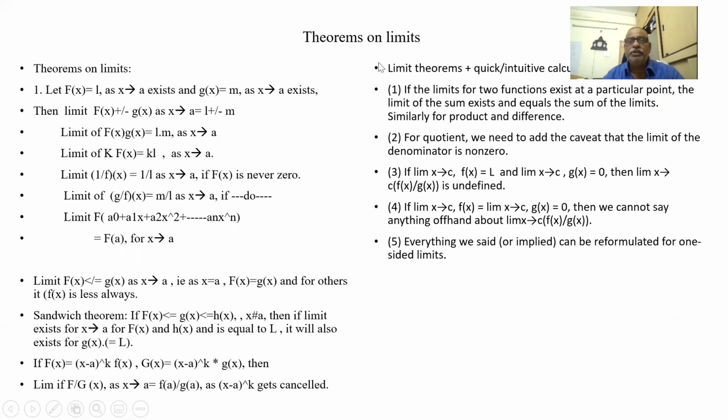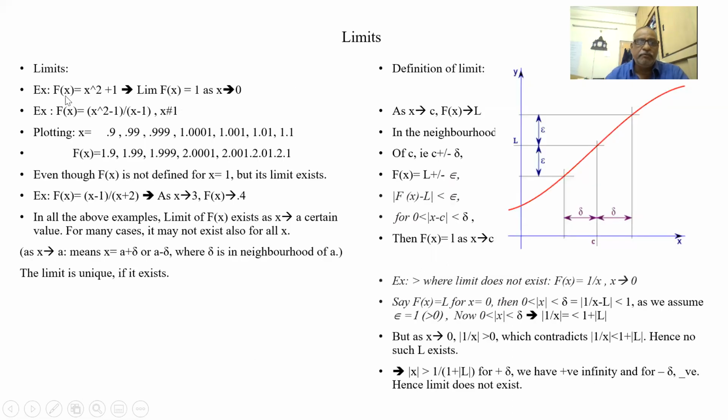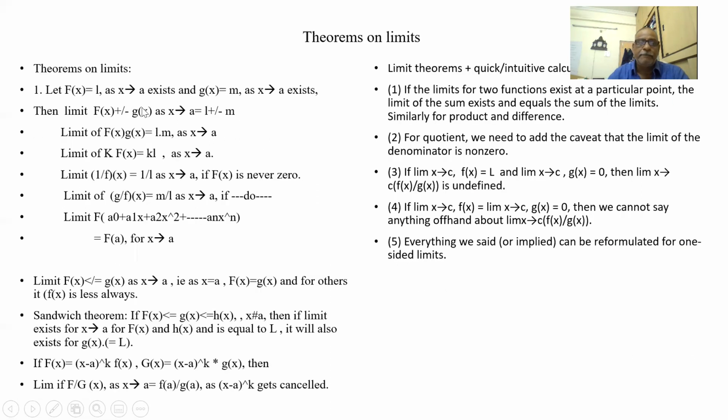So we have theorems on limits. The limit can be applied individually to f of x and g of x. Here again, f of x is x square plus 1, and it can be x square plus 1 into 2x plus 2. So this is f of x, and 2x plus 2 will be g of x. As x tends to 1, it applies to both. So the limit of f of x plus or minus g of x is the limit of f of x plus or minus the limit of g of x.